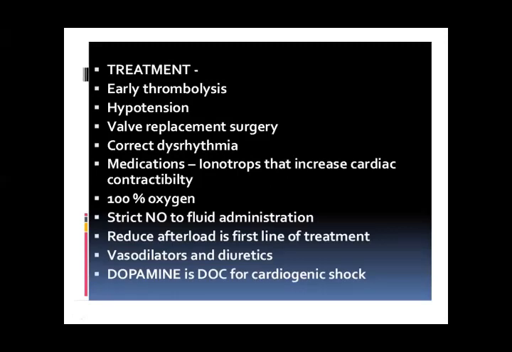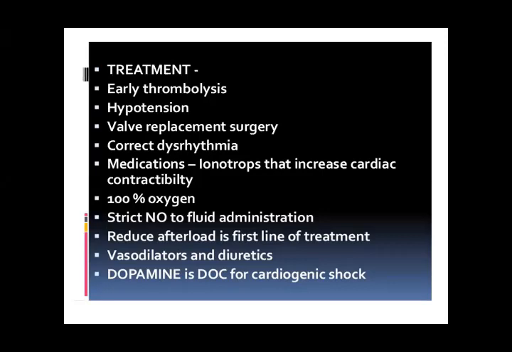Now, treatment of this shock, although you are not concerned with the treatment at this level, but to give you a general idea, how do we treat these patients? Early thrombolysis. Thrombolysis means thrombi are broken down by giving them blood thinners.